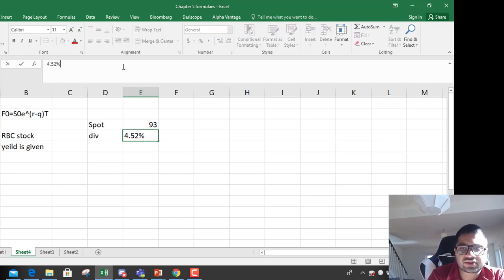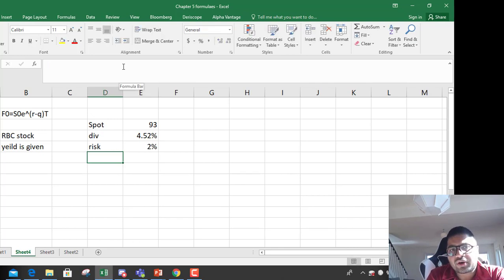Always use percentage. Risk-free rate, let's assume it is 2%. You have to calculate the future price. If you are trading in, let's make it easy, a 1 year contract, so time T is 1.